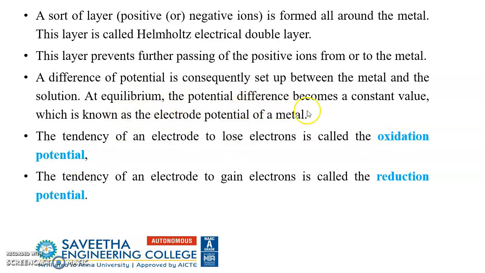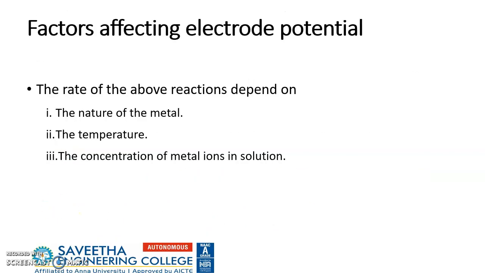At equilibrium, the potential difference becomes a constant value, and that is known as the electrode potential of the metal. If a metal has a tendency to lose electrons, we call it oxidation potential, and if it has a tendency to gain electrons, it is called reduction potential. The factors affecting electrode potential are the nature of the metal, the temperature, and the concentration of the metal ions in solution.